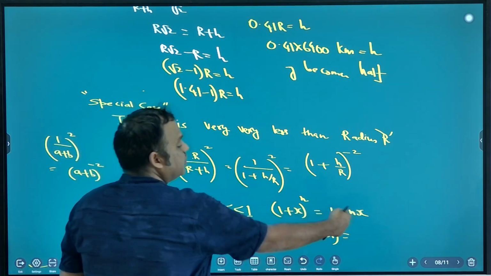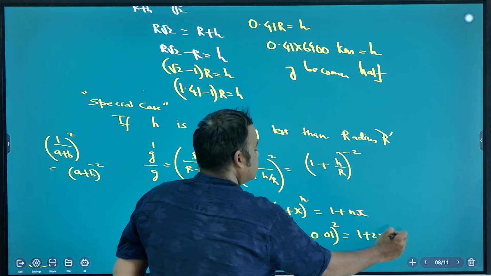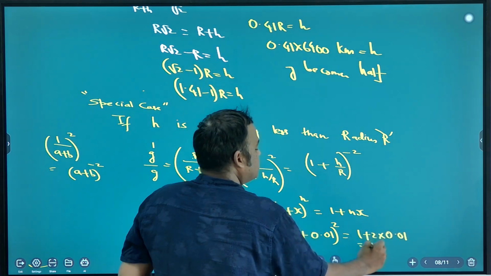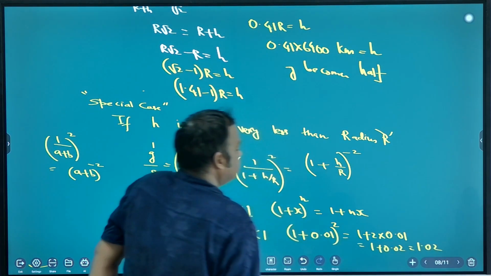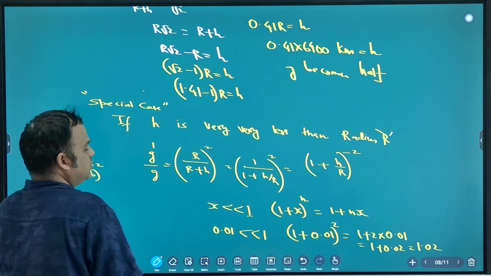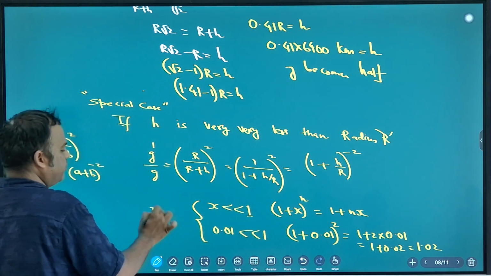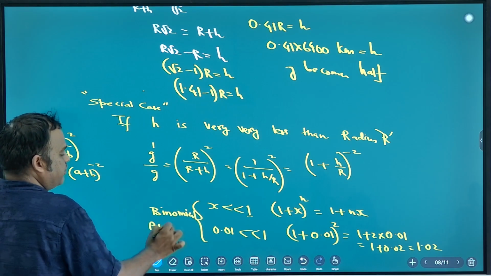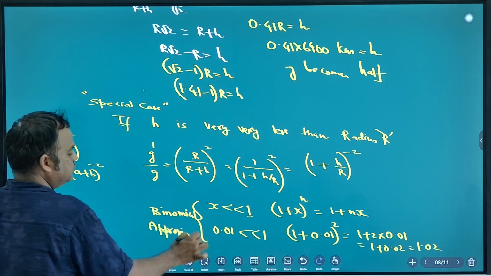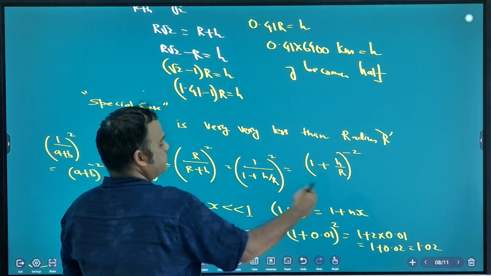Using this formula. 1 plus 2 into 0.01. So this is 1 plus 0.02, so 1.02. Okay. So this is a maths topic. We call it binomial approximation. 1 plus x power n is 1 plus nx.